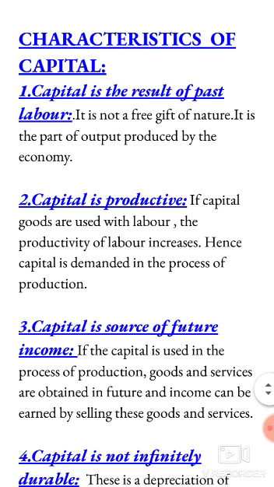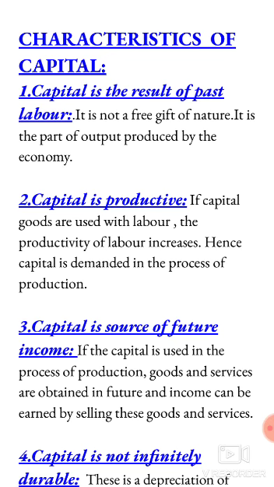The second characteristic is that capital is productive. If capital goods are used with labor, the productivity of labor increases. Hence capital is demanded in the process of production. Why is capital known as productive?